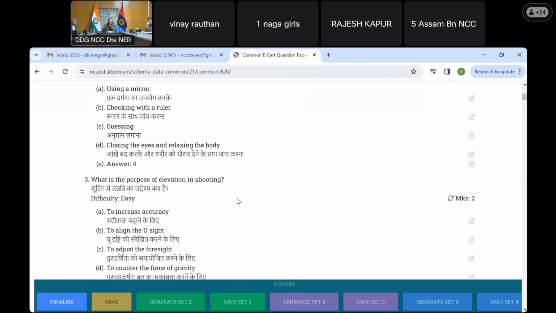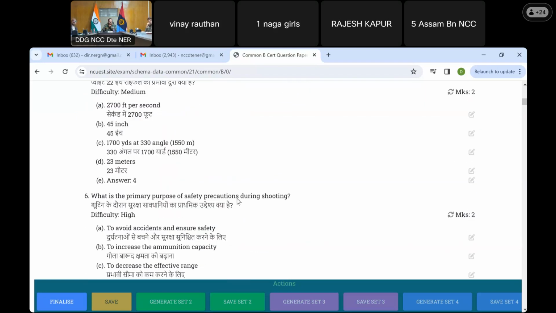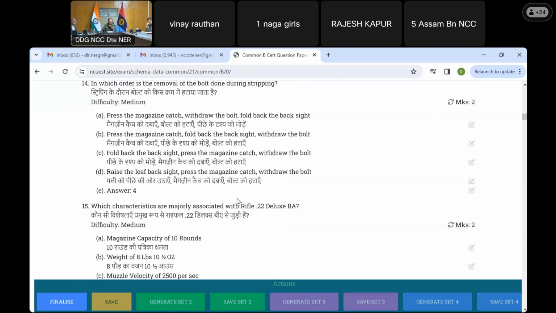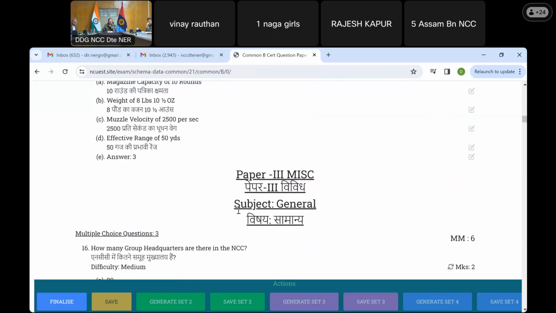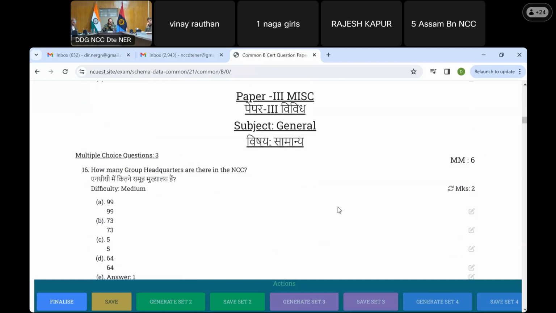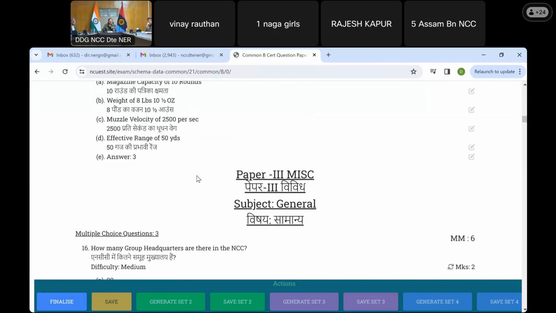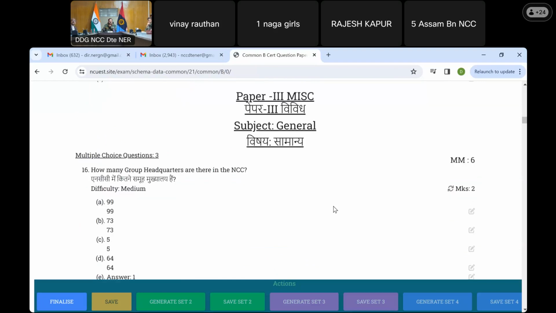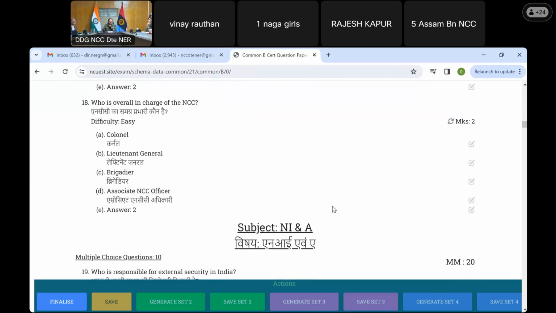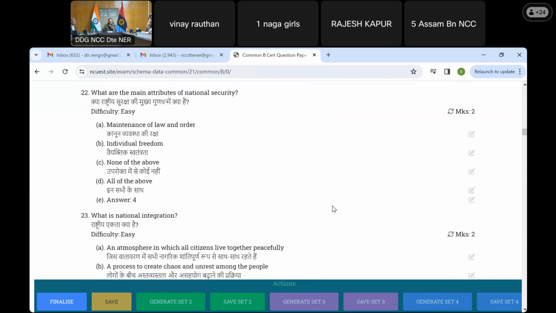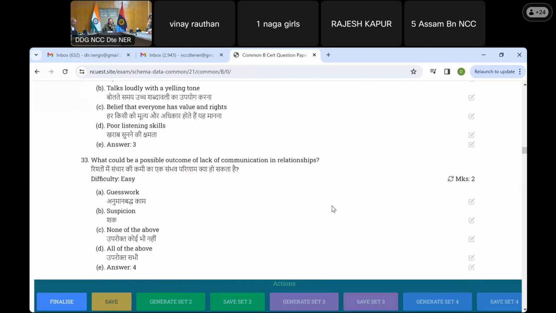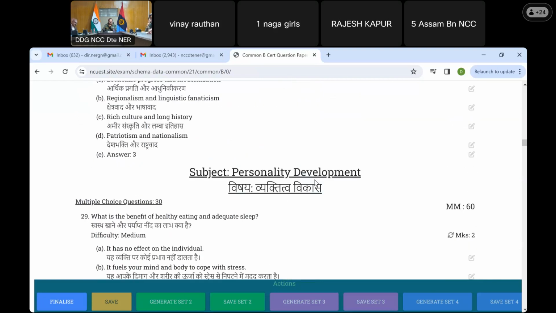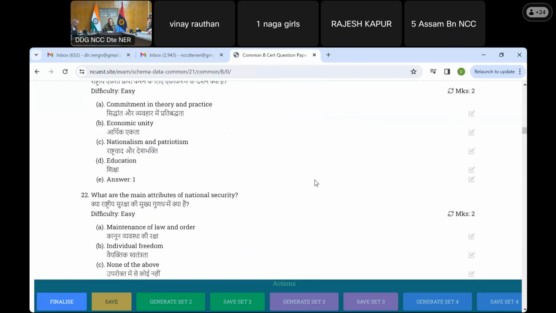And then we get all the questions in the sequence. We go down below. 15 questions are over. We come to general subjects, part 3. Again, in general, there are just 3 questions with 2 marks each. Similarly, we go to other subjects and likewise. So all the questions are generated here. Once you have seen and everything is fine, now we come to the recording part of it.